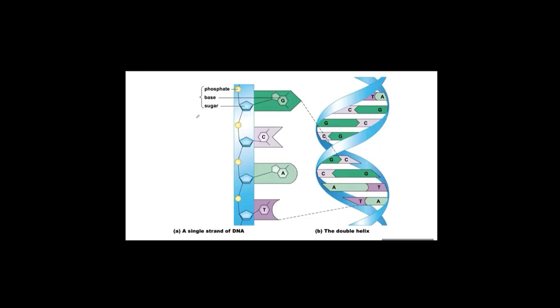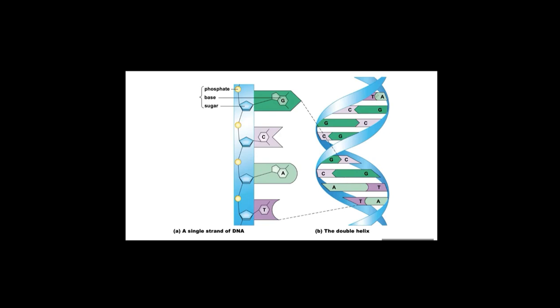Let's briefly review DNA structure. This is one strand of DNA. DNA is composed of phosphate, sugar, and base. Sugar and phosphate form the backbone of one DNA strand, and the nitrogenous bases protrude out of a single DNA strand to form complementary base pairing with the bases protruding from the other DNA strand.